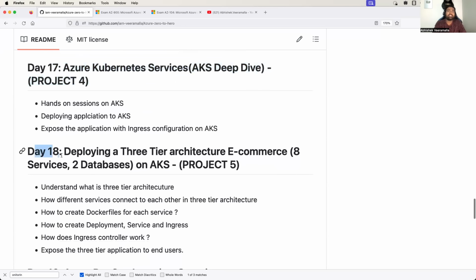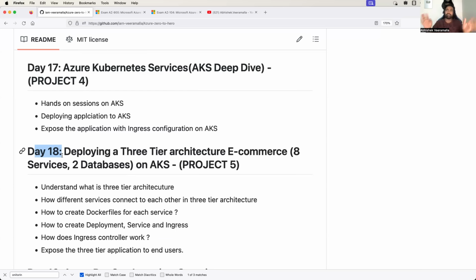Then day 18 is going to be a big project. This will take a long time because I'm going to explain a three-tier architecture e-commerce application with 8 services, 2 databases. There is also a messaging queue. There is a caching service.